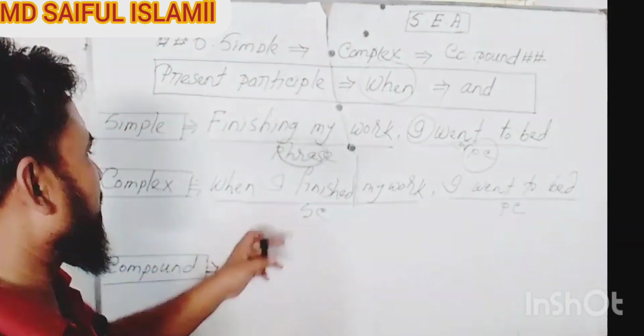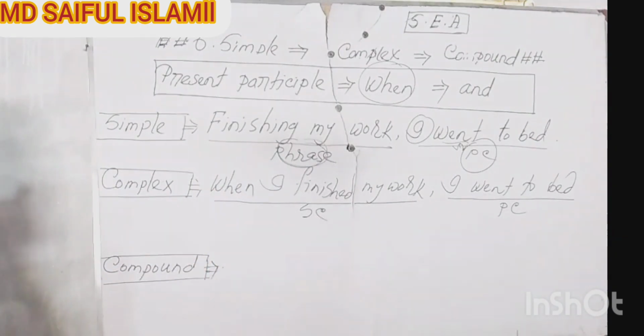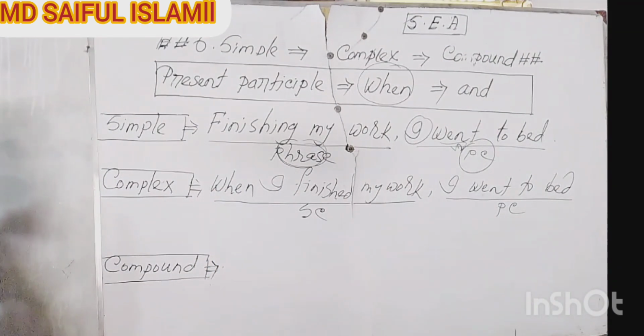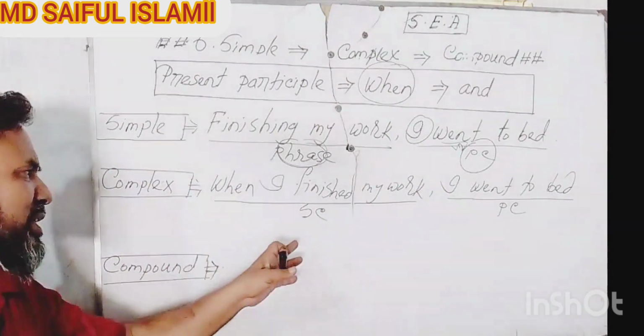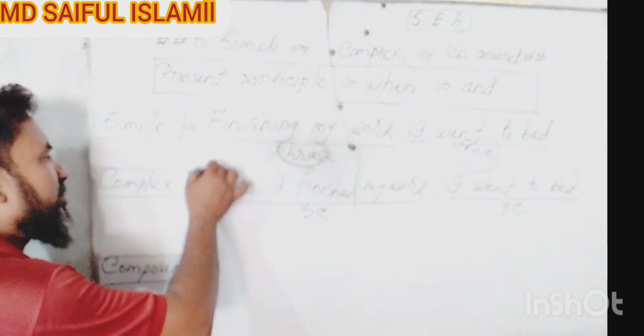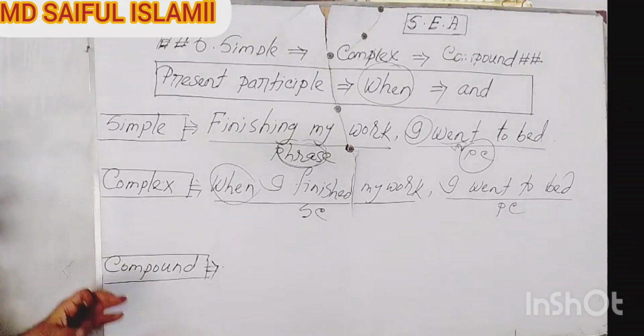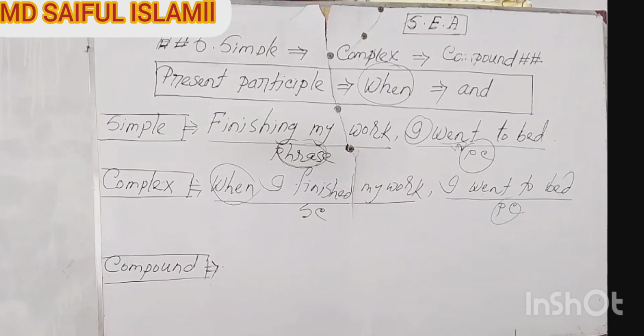Why is this portion a subordinate clause? Because this portion starts with a subordinate marker, and according to the definition of a subordinate clause, which I gave when making you understand it, a subordinate clause is a clause mixed with or starting with any subordinate marker. For that reason, this portion is of course a subordinate clause, my dear learners, and this portion is of course the principal clause, because when I made you understand the definition of a principal clause, you were told that, my dear learners, if any clause possesses one subject and one finite verb, it is of course a principal clause.